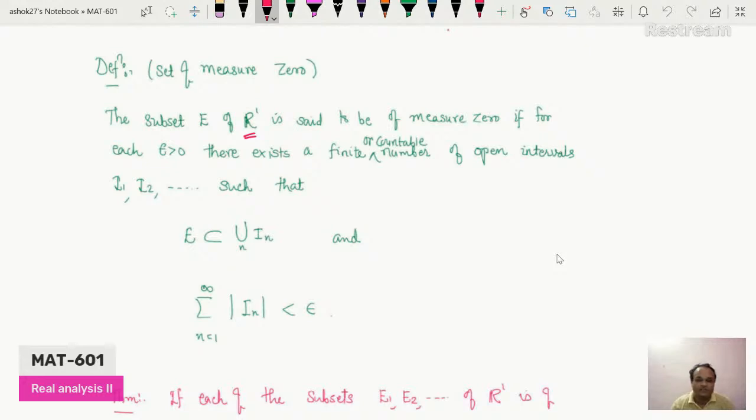So let us see what a set of measure 0 is. Suppose E is a subset of real numbers. When we say E is of measure 0, then for each epsilon greater than 0, there should exist countably many intervals. These intervals should satisfy the following two conditions. First, their union should contain the set E, and second, the sum of the lengths of all these intervals should be less than epsilon. So this is the definition of a set of measure 0.